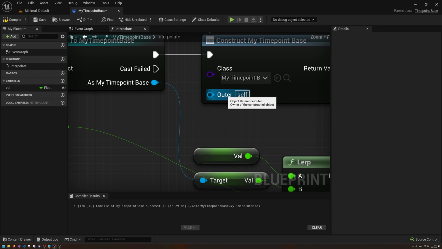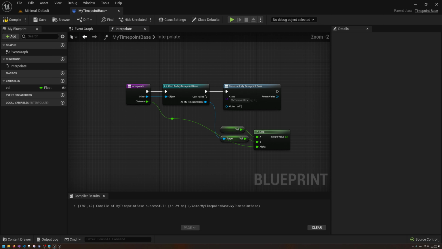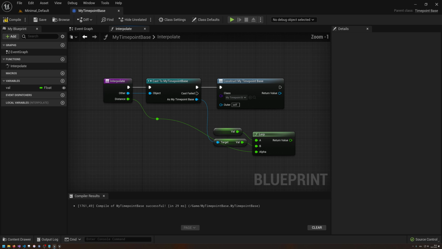As you can see, if we do this with blueprints, the outer is set to self. So the owner is the current instance. This is not 100% clean. I would rather have this as null here, but I am not allowed to do this as null, actually. But it's not an issue because this time point that is currently being called does at least exist until the next frame. This is going to be guaranteed the way we're going to do this, so it doesn't really matter who the owner is and early destruction. And we might even need to care about it at all if reference counting works as desired, but yeah.